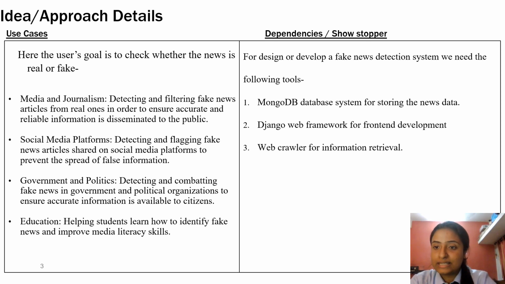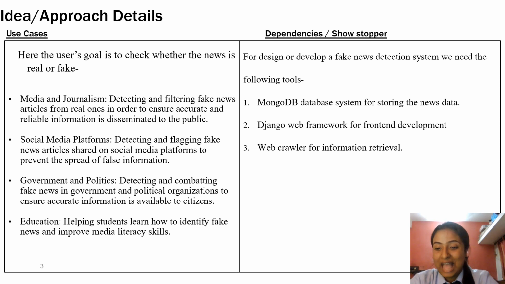The main dependencies and tools that we have used in our system are the MongoDB database system, which will store the news articles, the Django web framework for front-end development, and obviously the web crawler system for information retrieval of those news articles, because there are thousands of news articles on the internet.